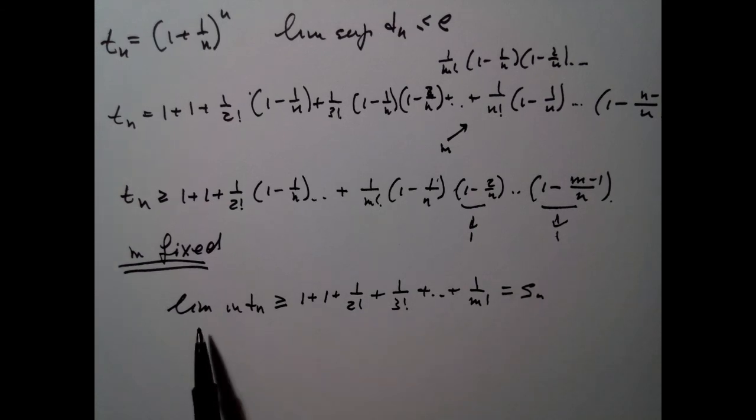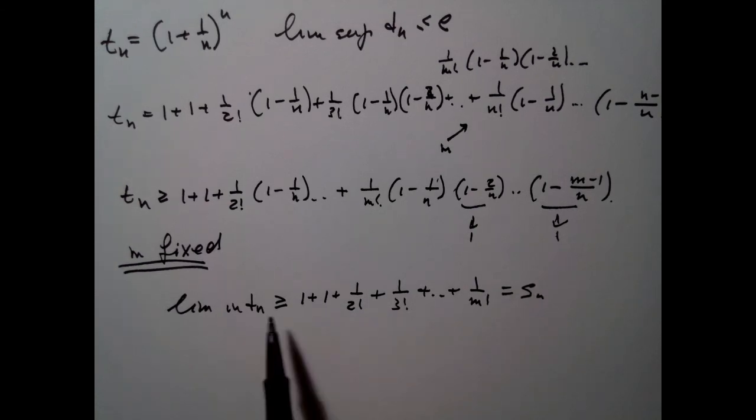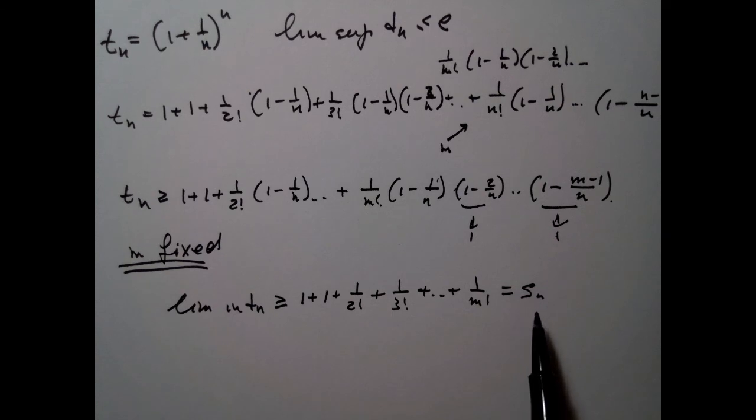And this is nothing else but the number Sm. So what do I know now? I know that the lim inf is greater or equal than Sm, so it's greater or equal than the limit of Sm. This is a trick when I'm taking m and n at the same time.